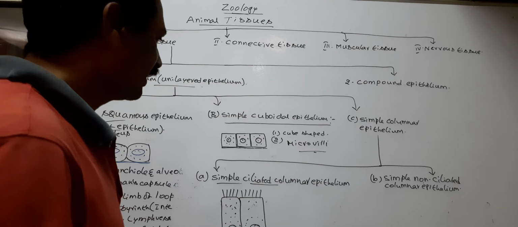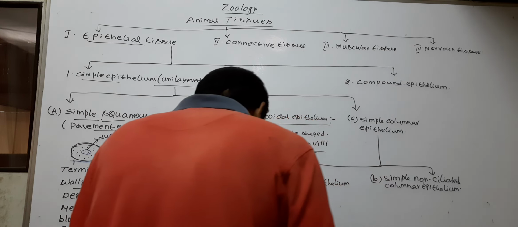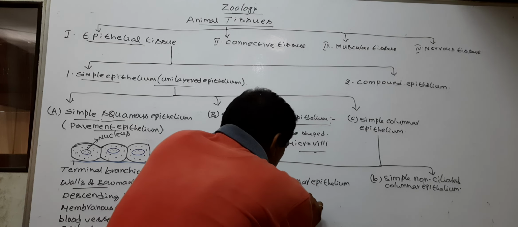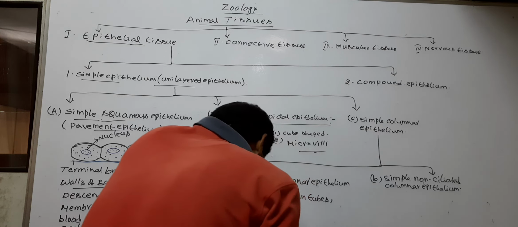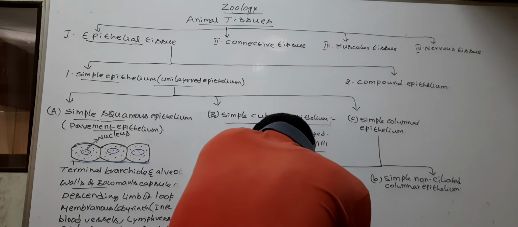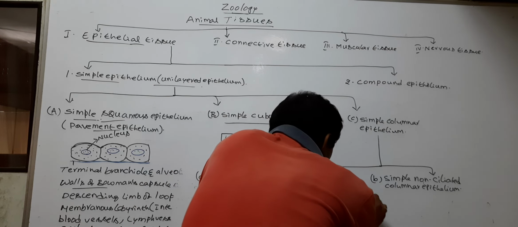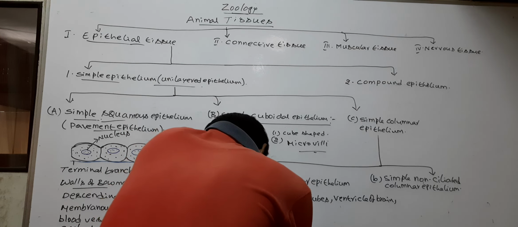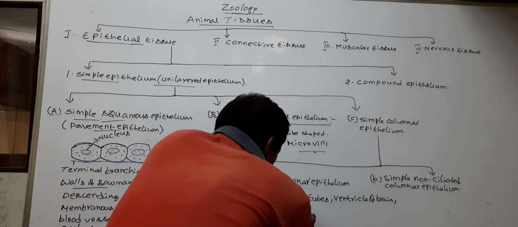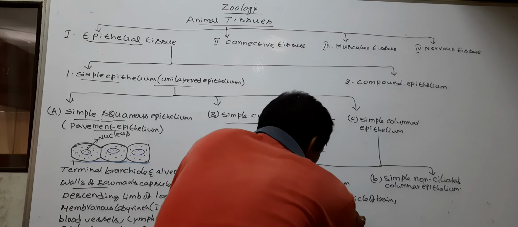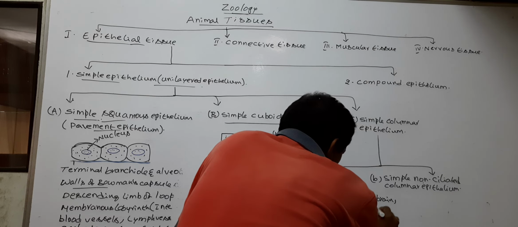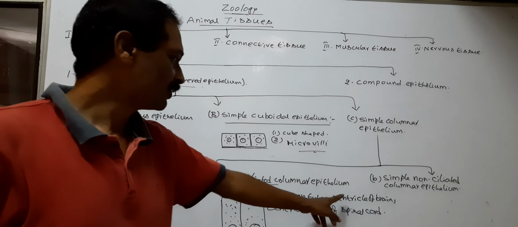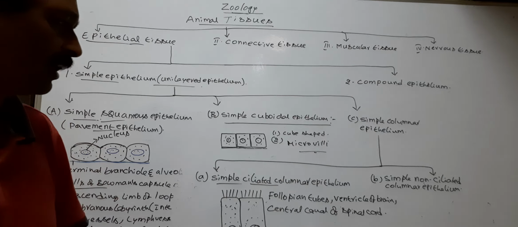The simple ciliated columnar epithelium is found in fallopian tubes, ventricles of brain, and central canal of spinal cord.